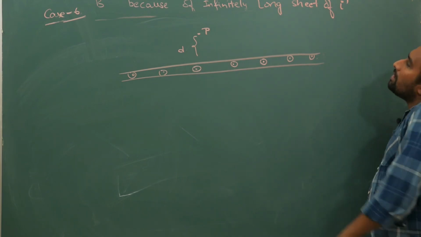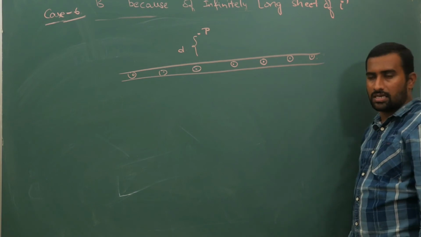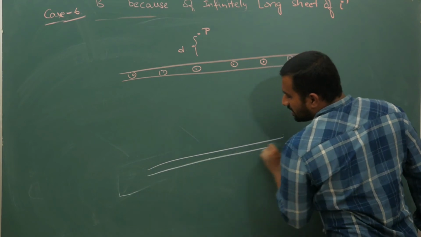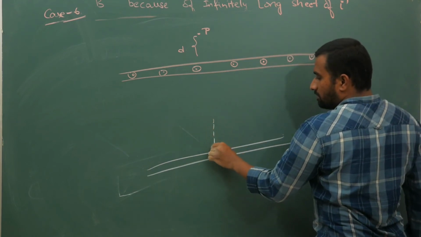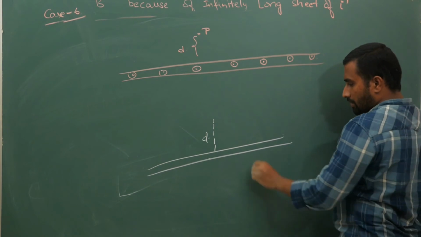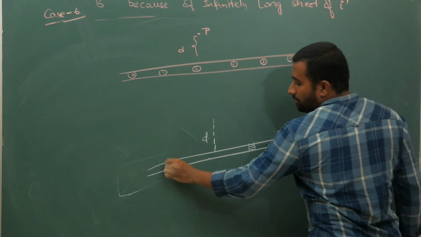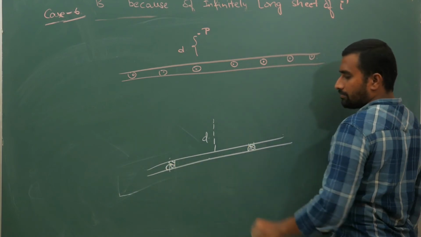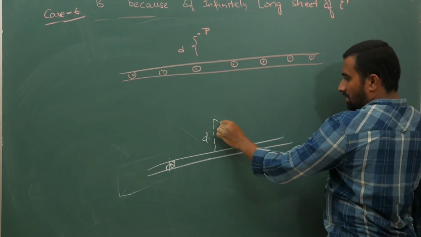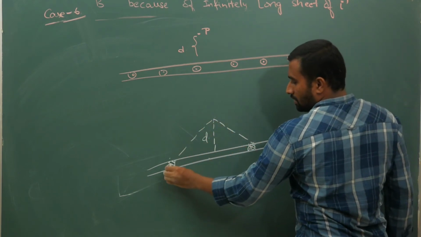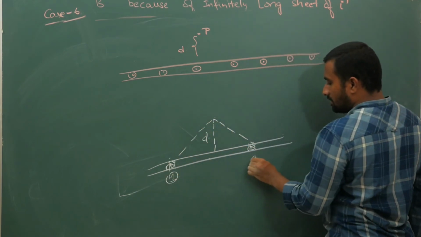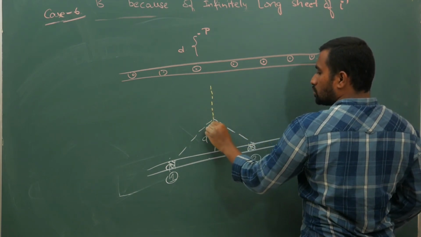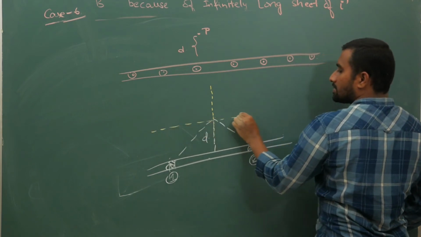Now how will you calculate for an infinite sheet like this? If you take a small part of the sheet like this, from here to here if the distance is D, you take a small portion of wire which carries current out of the plane like this. On the exact center, assume this to be wire 1 and this to be wire 2, and choose the axis like this.